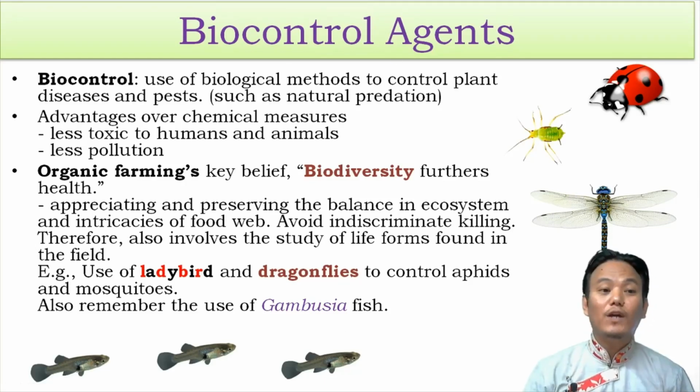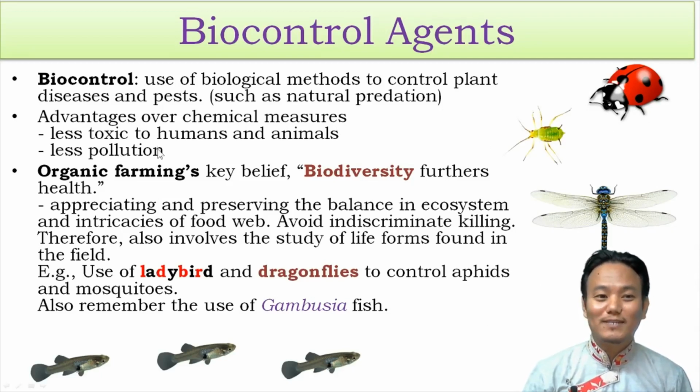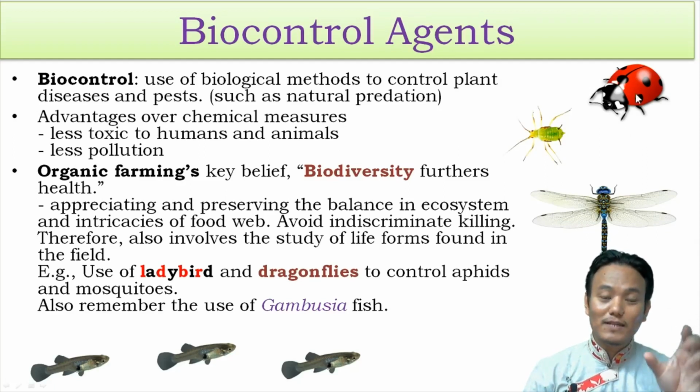So what are the advantages of biocontrol agents over chemical measures? Use of biocontrol agents would mean less use of chemical insecticides, and that would mean less toxicity to humans and animals and less environmental pollution. Not just that, these biocontrol agents target specific insects, right? Specific pest insects.